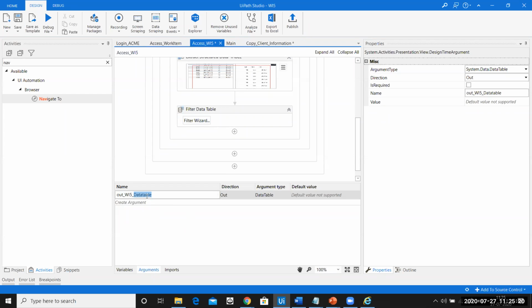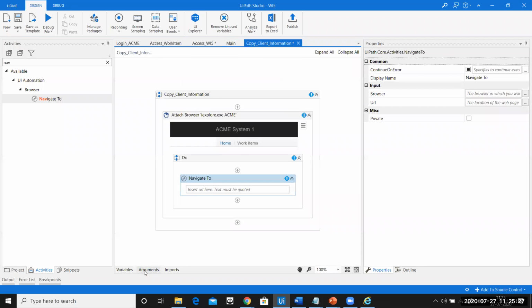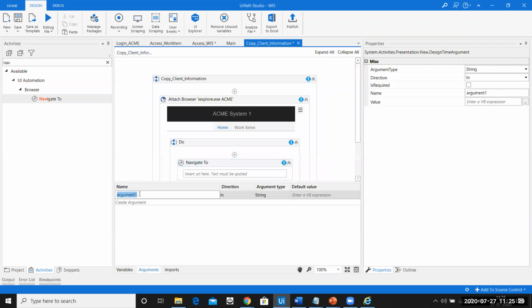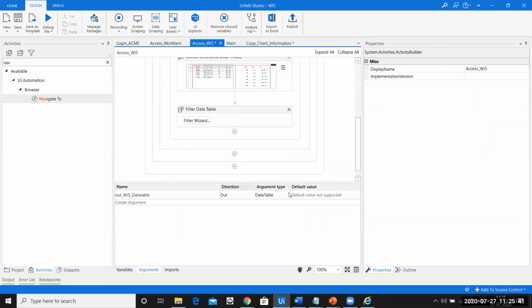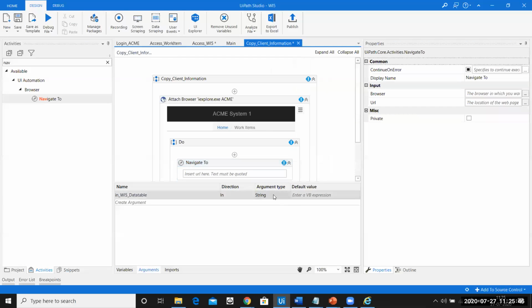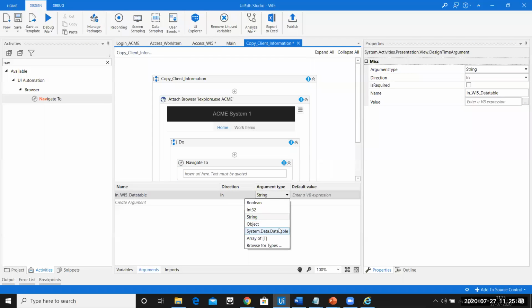So we'll have to use the same name here. Probably I'll just copy the same name here and create an argument. I'll go to the argument panel and create an argument here. The direction is going to be In, and I'll make sure the naming convention says In, as in this is responsible for taking in the value. Also, please make sure that whatever the argument type is, the same argument type is set here. Because it was a data table, I'm also going to set it as a data table here.